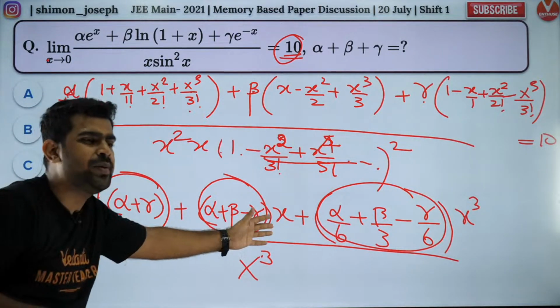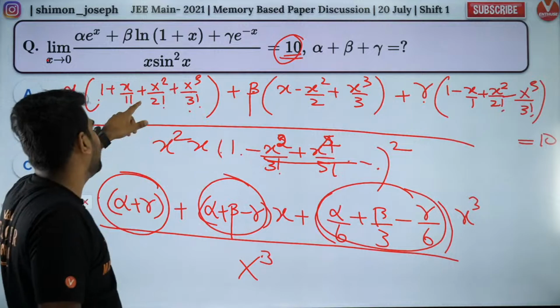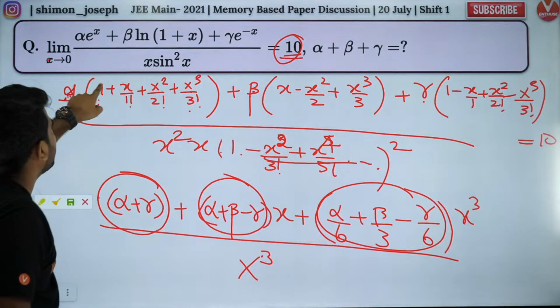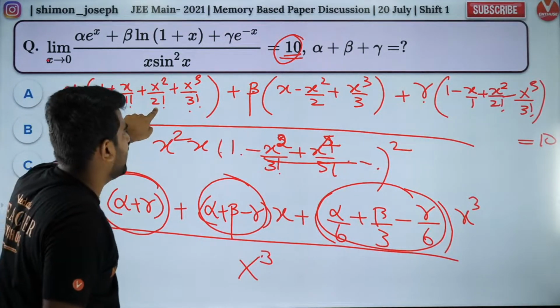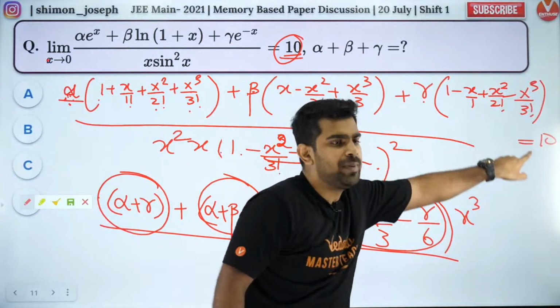x square also will be 0, but I don't care, man. I want this. x square also you can take. Yeah, you're right. So alpha into 1 by 2 factorial minus beta into 1 by 2 factorial. Then you'll have plus gamma by 2 factorial.